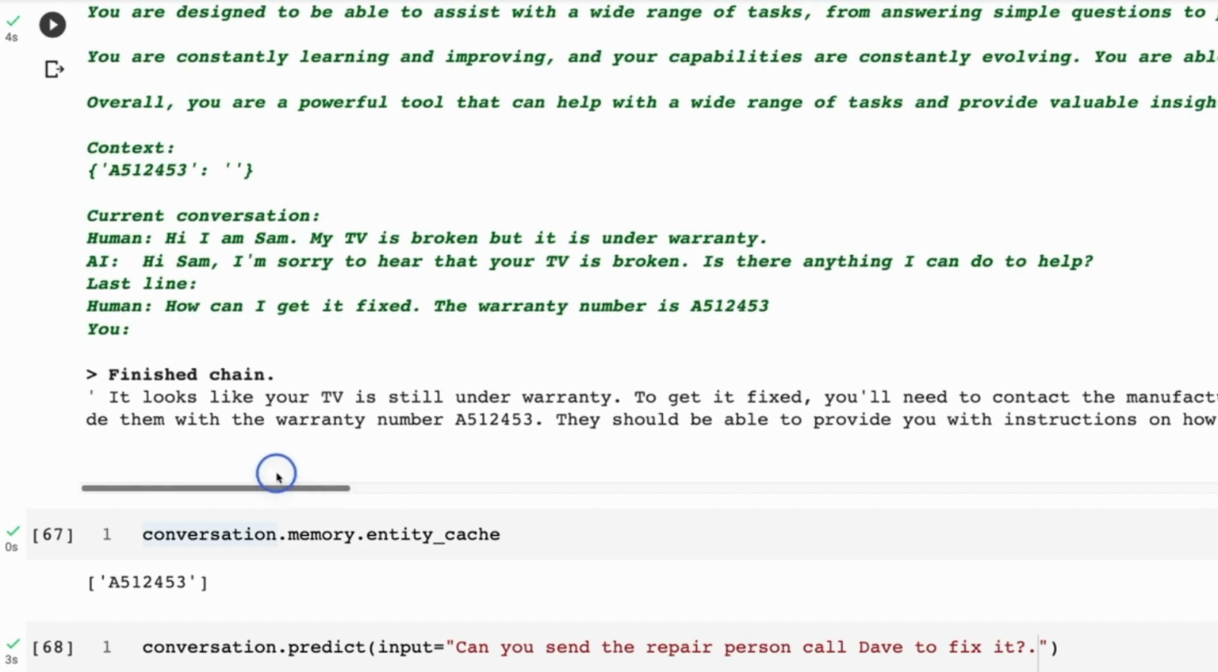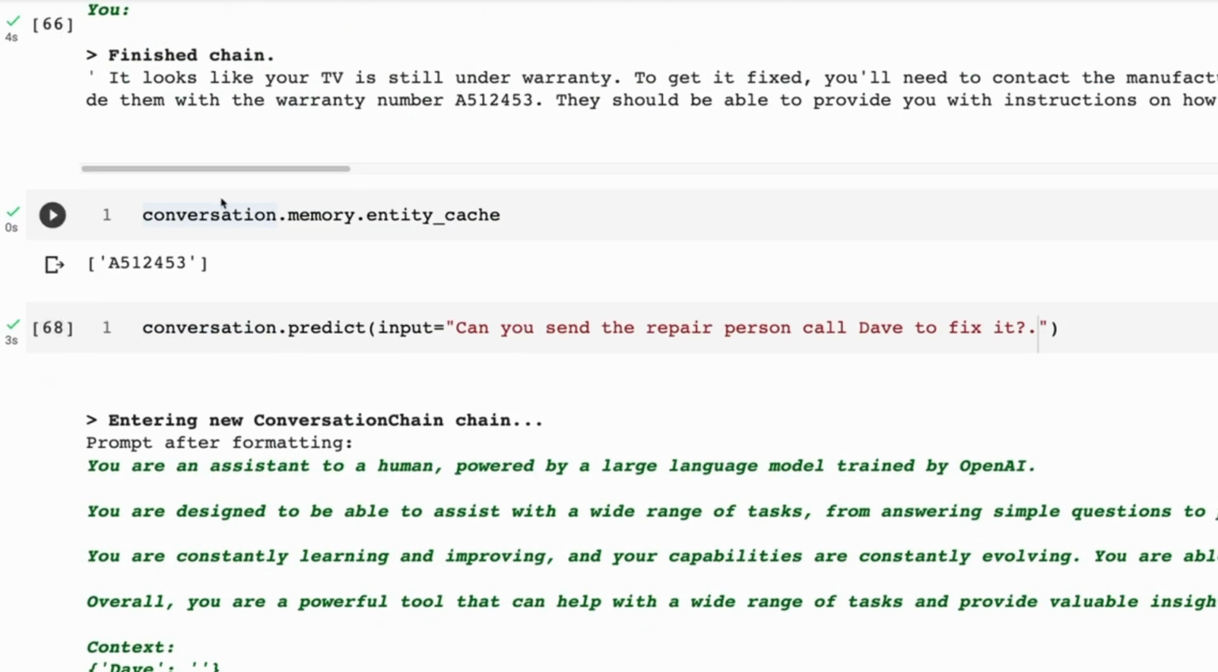We can see that, okay, it looks like your TV is still under warranty. To get it fixed, you'll need to contact the manufacturer and provide them with the warranty number, and it gives me the warranty number back, which it's got in its context now. So if we look at the entity memory from the last step, we can see that we've got that warranty. That's what it got from the last step that's in its cache. Let's go on with this.